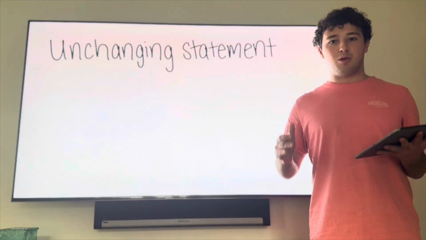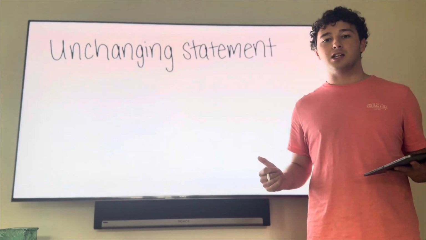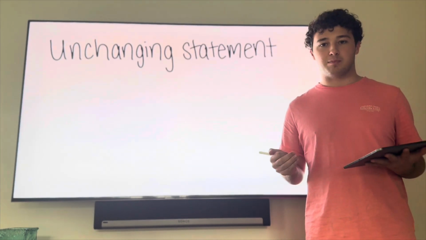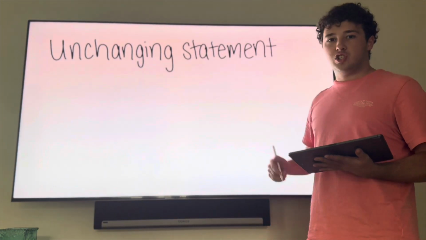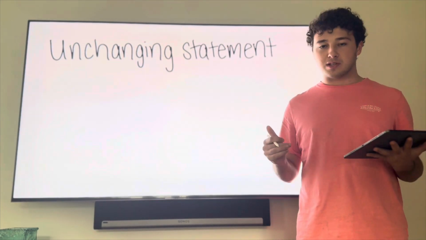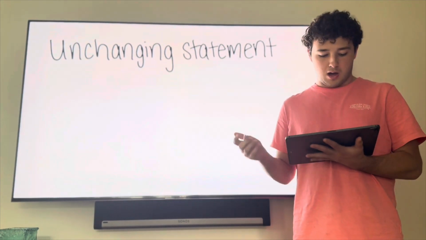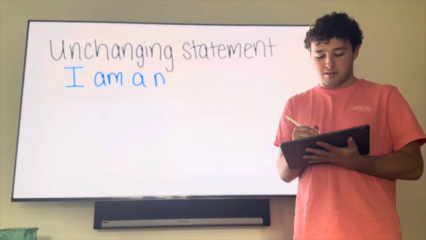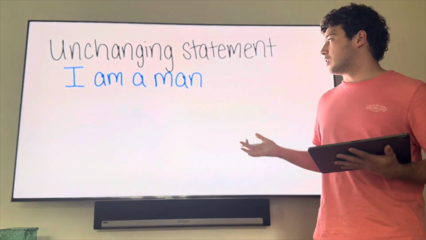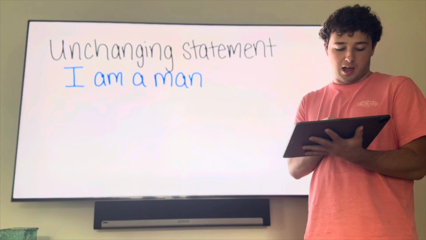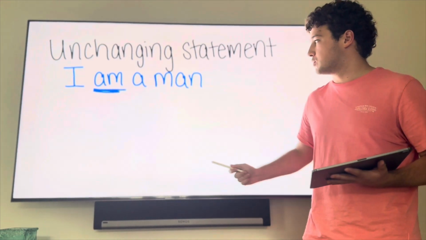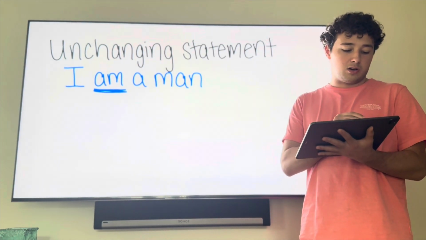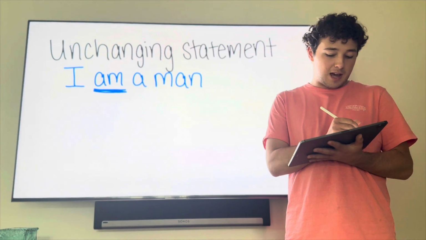Right? Okay, so let's go over the uses of the verb to be. And in English, to be is used for many different scenarios, meaning it's actually quite simple. So first is an unchanging statement, something that is almost always constant. So, for example, I am a man. Or something along those lines is an unchanging statement. And as you can see, it uses the verb to be in the I sense. So I am, right?